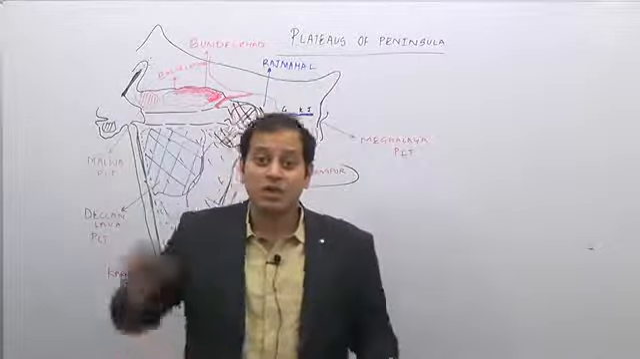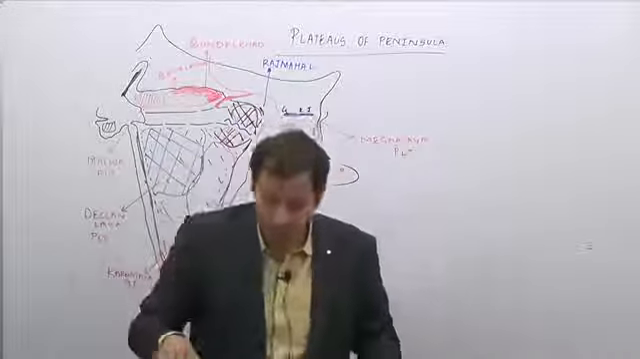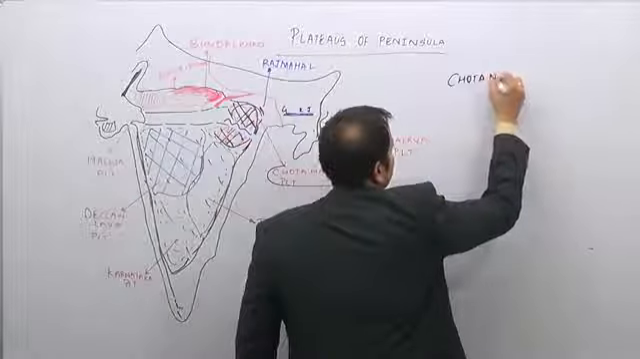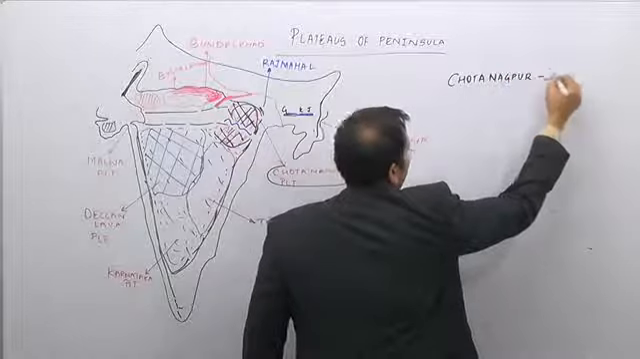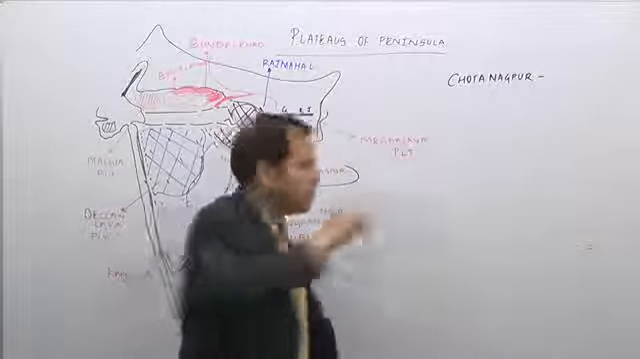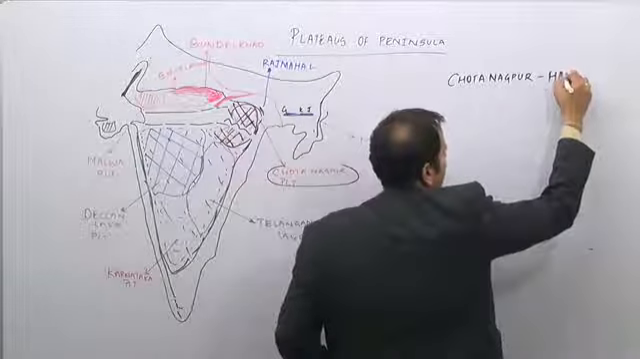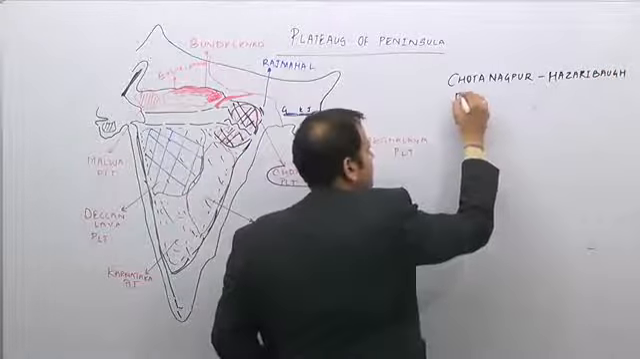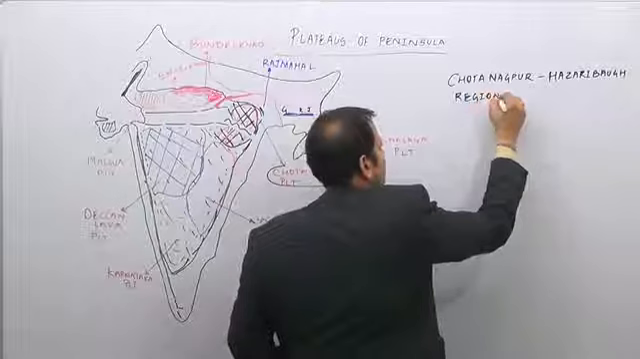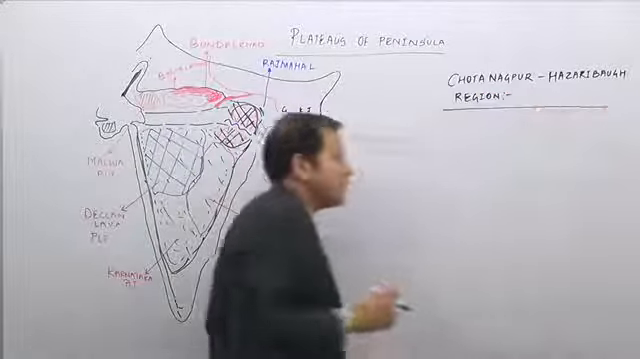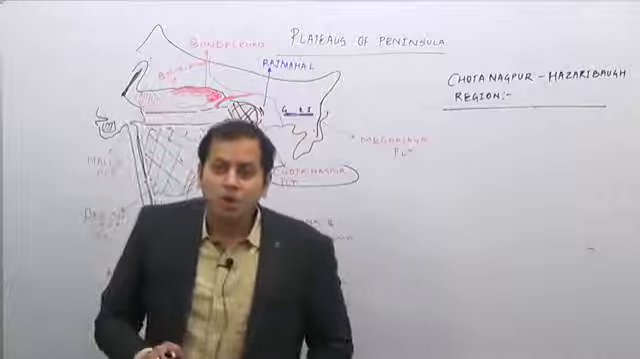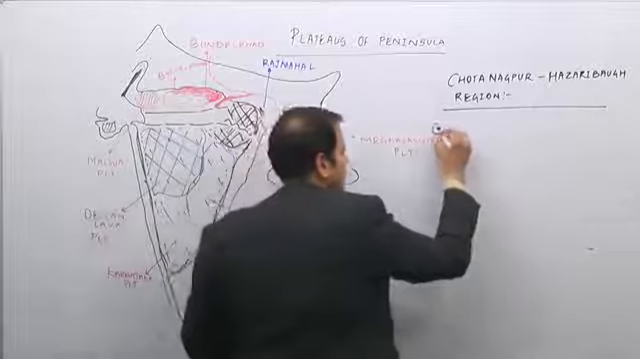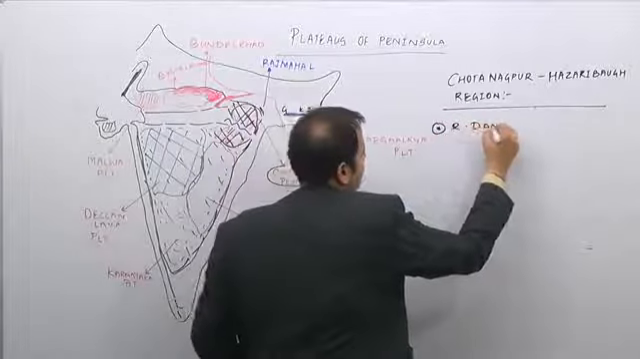Note down, Chota Nagpur Plateau is very important. A part of the Chota Nagpur Plateau, an extension of the Chota Nagpur Plateau, is the Hazaribagh region. The Chota Nagpur Plateau, it is drained by which river? It is drained by the Damodar river. River Damodar flows through a fault in this region.